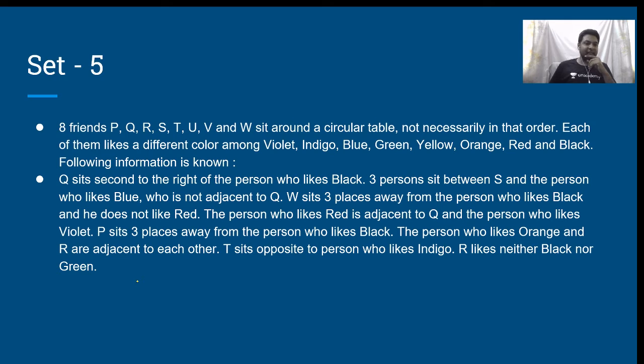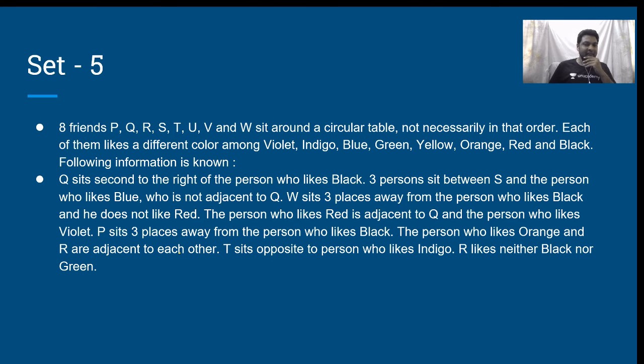Q sits second to the right of the person who likes black. 3 persons sit between S and the person who likes blue. Blue is not adjacent to Q. W sits 3 places away from the person who likes black and he does not like red.